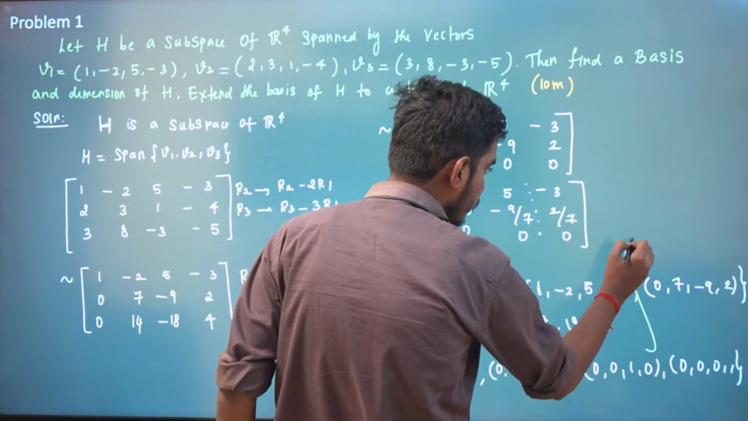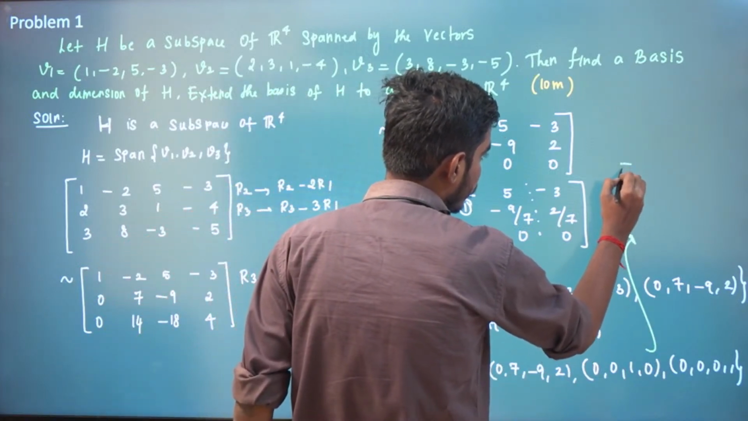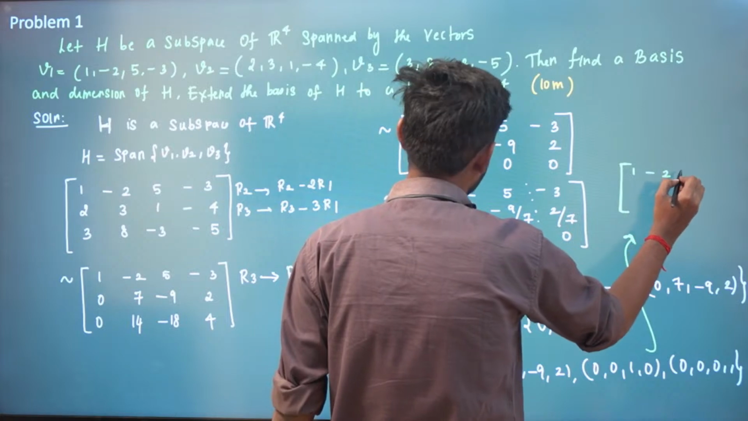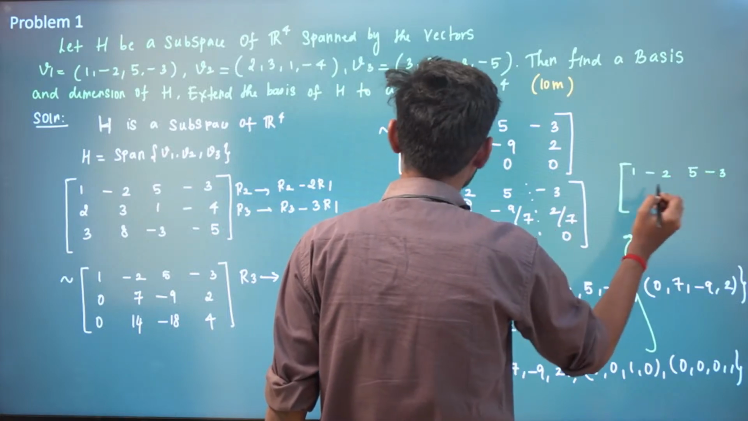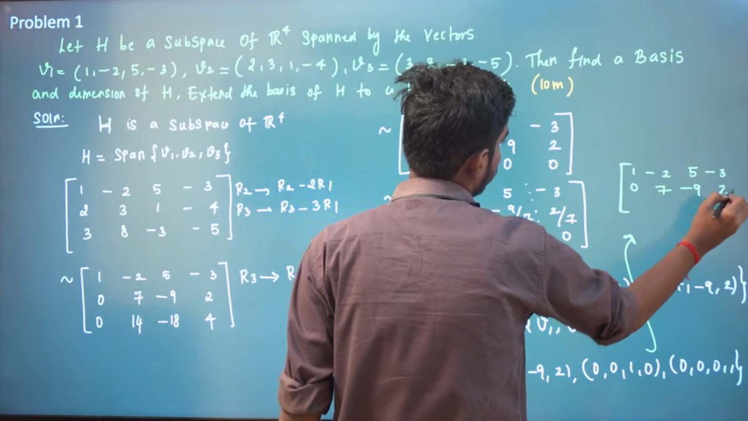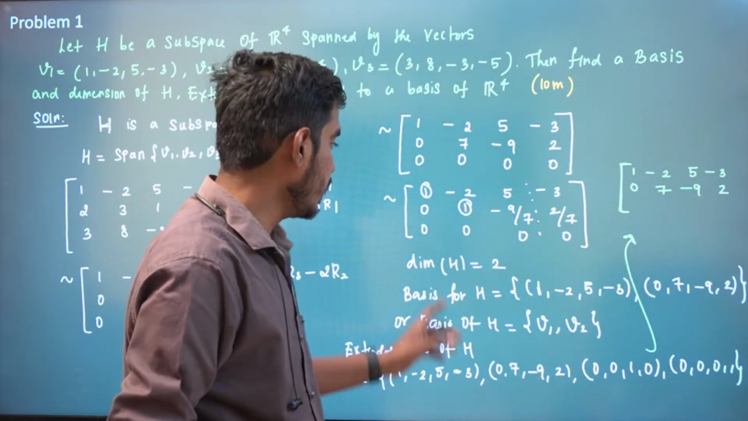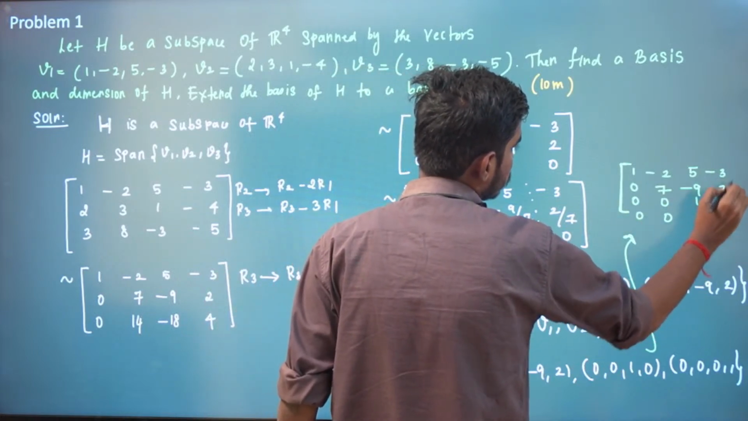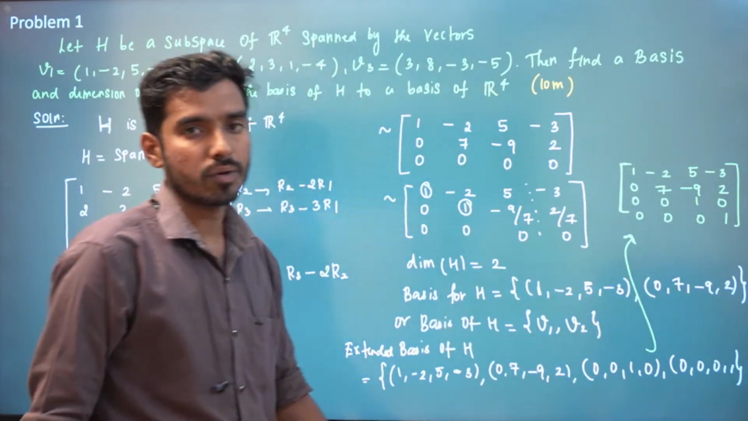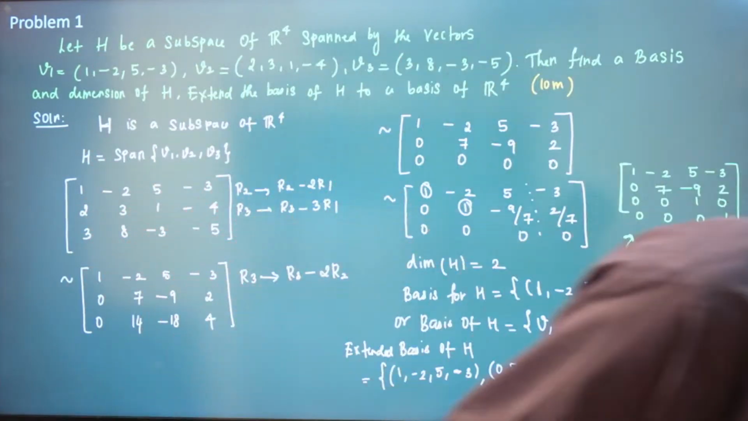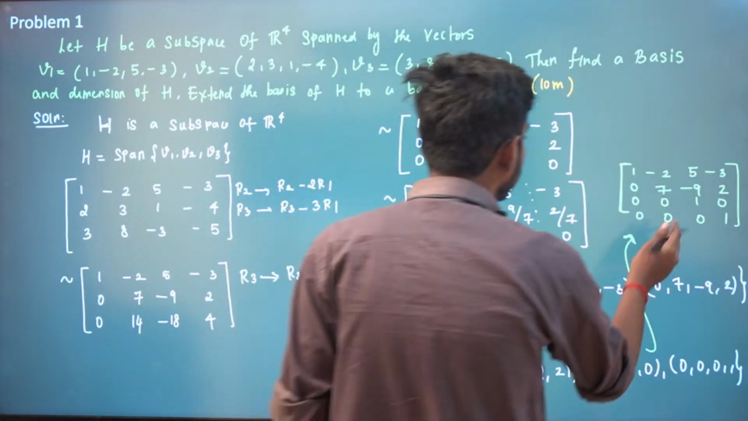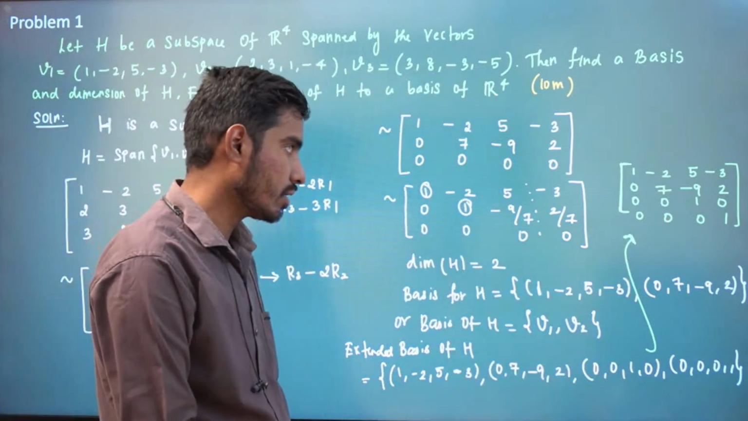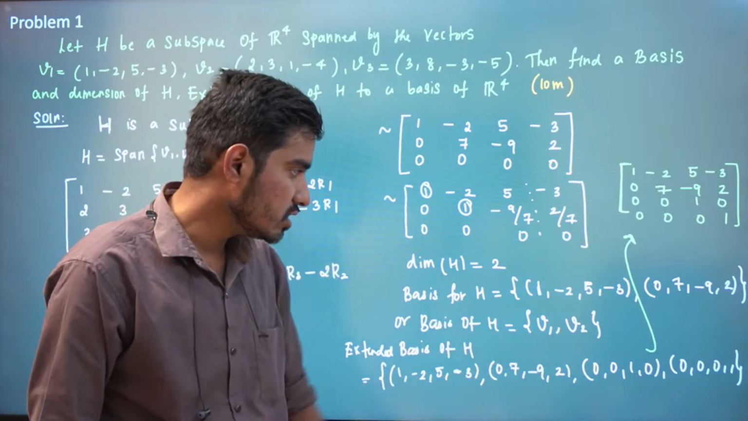So that means you just see here, I'm extending a basis. Already we have 1 minus 2 5 and minus 3, and then we have 0 7 minus 9 and 2. This is of dimension 2, right? I'm just adding two more vectors 0 0 1 0 0 0 0 1. So if I add this, you can see this is of rank 4 because it has 4 non-zero rows, right? So I'm adding these two vectors so that this will be of dimension 4 and it will span R4. That is the idea, right? Okay, so extended basis of H, I'm adding these two vectors.